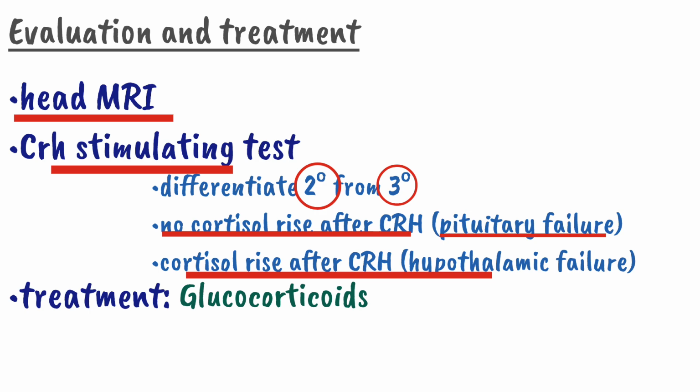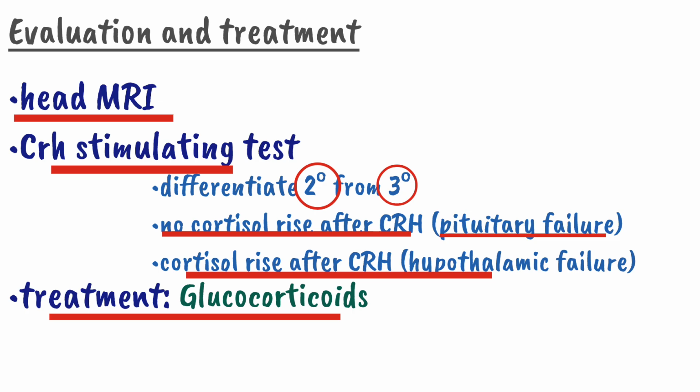So when we give a synthetic CRH, it will increase the production of cortisol, and to treat the central adrenal insufficiency we give glucocorticoid only, because in central adrenal insufficiency there is a deficiency of cortisol only.